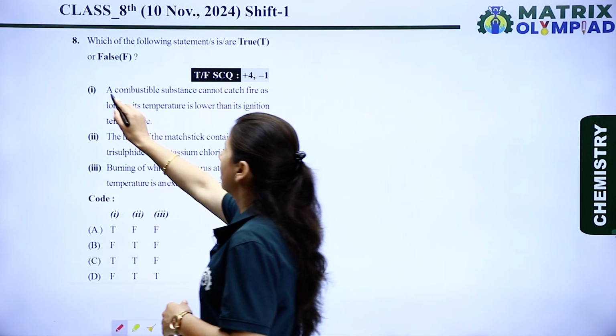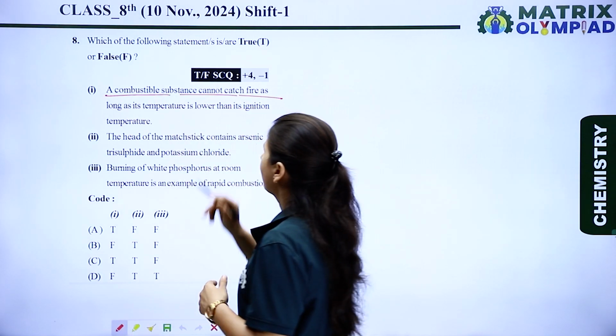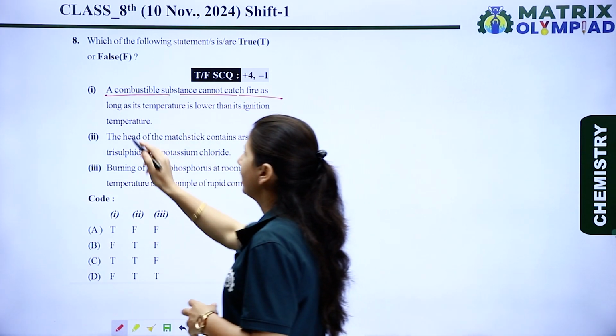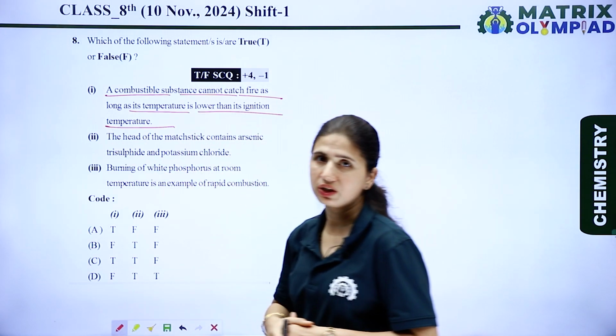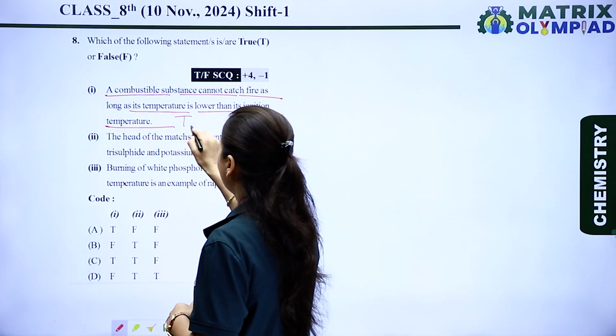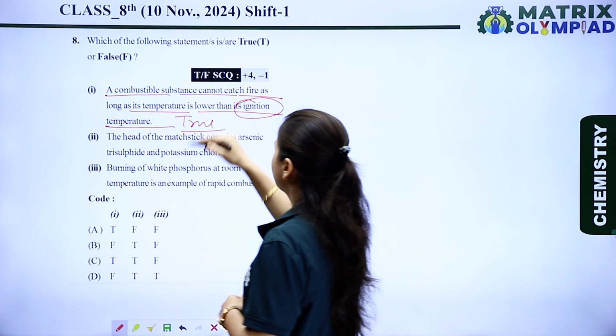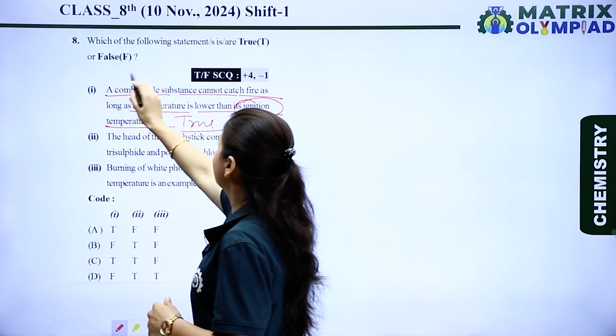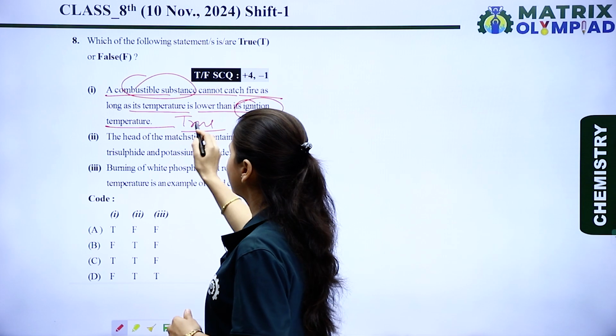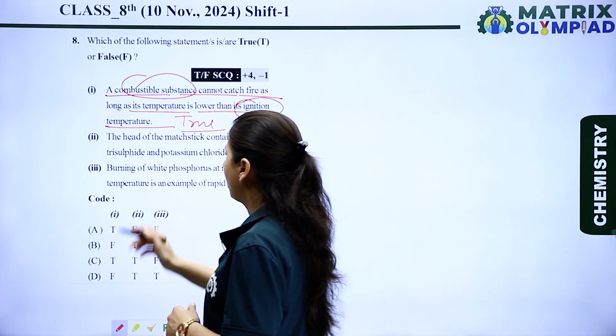First statement is, a combustible substance cannot catch fire as long as its temperature is lower than its ignition temperature. Yes, it is a completely true statement, because at the ignition temperature or higher than the ignition temperature, the combustible substances catch fire. So it is a completely true statement.